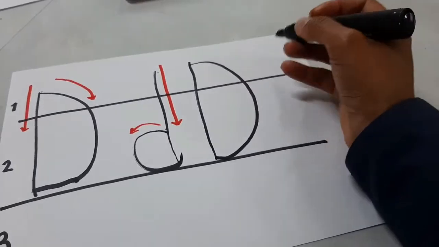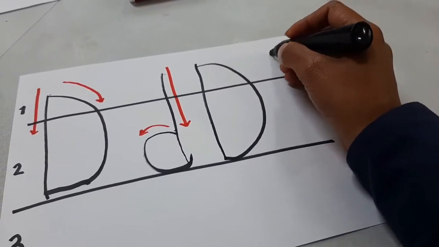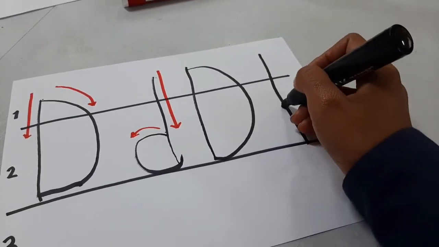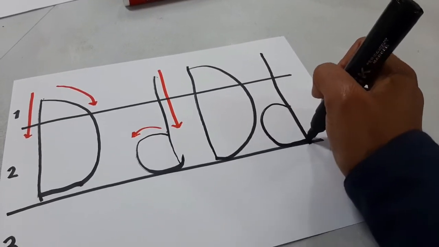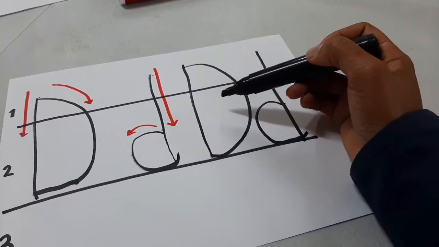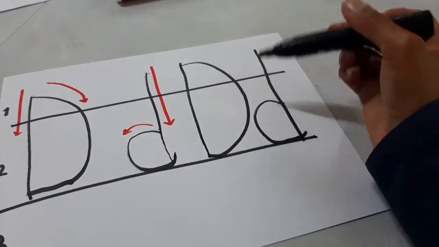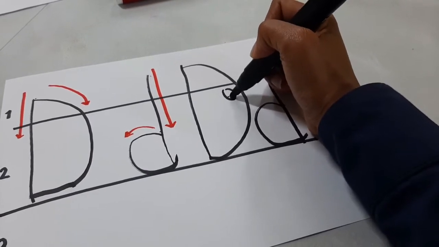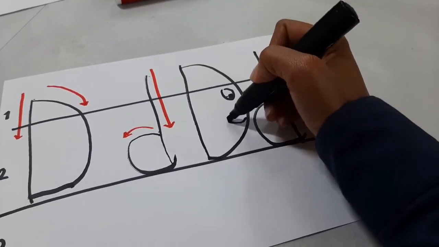Whoop, there you go. And then small d, we're going to draw our line coming down, and then we're going to draw our circle going around. So what do we remember? That the capital D says hi to the small d. So let's draw his little eye over here so that he can be a happy D. Here's his smile.